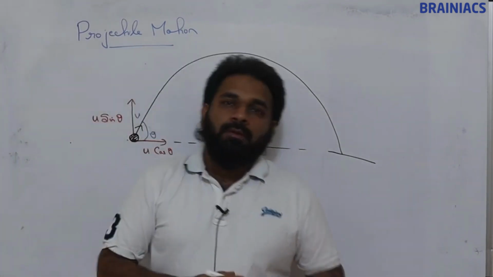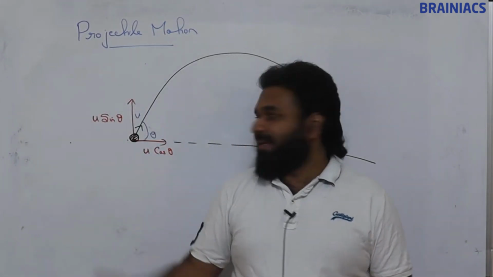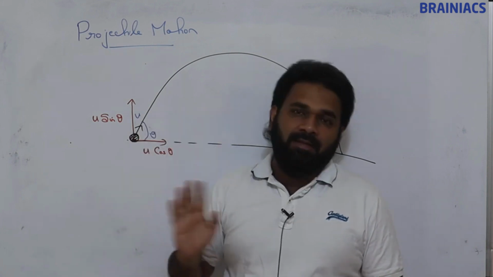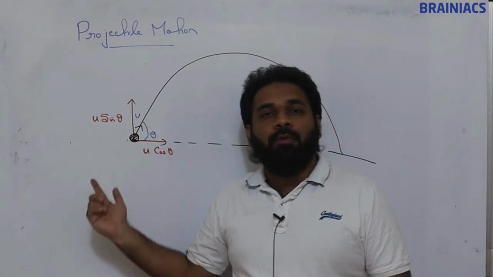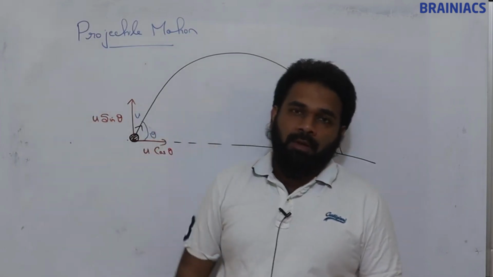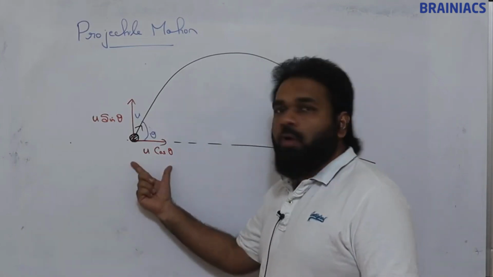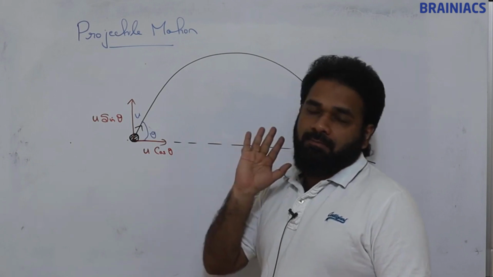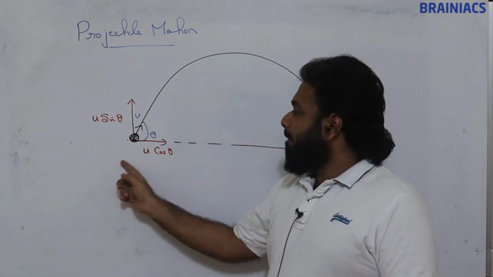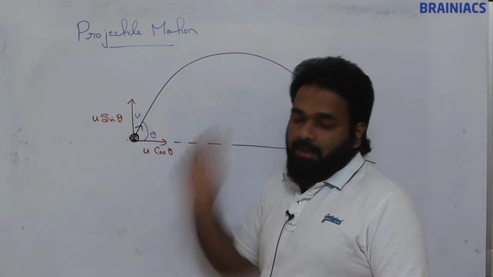U is the initial velocity at angle theta, which we have resolved into horizontal and vertical components. The initial horizontal velocity is u cos theta. The initial vertical velocity is u sin theta. Clear?